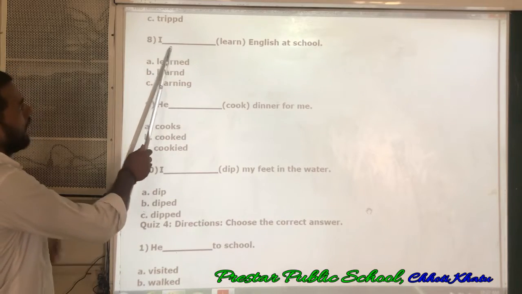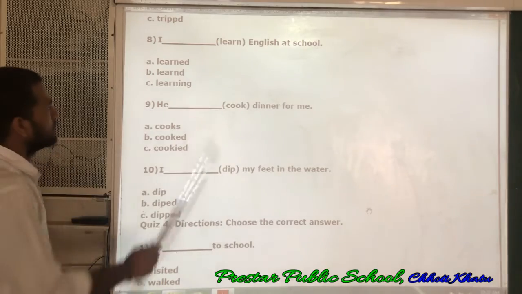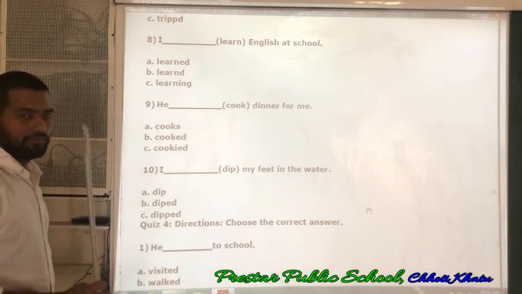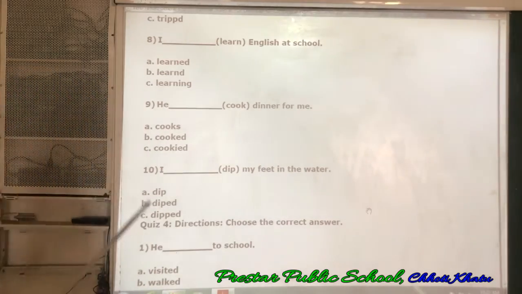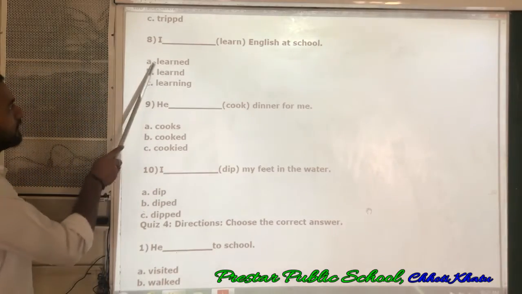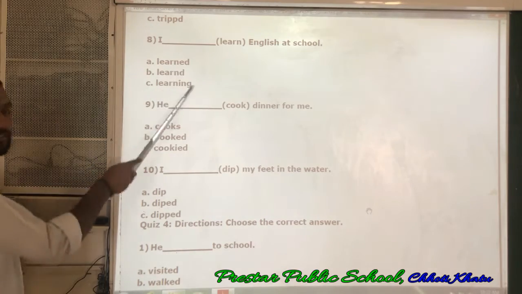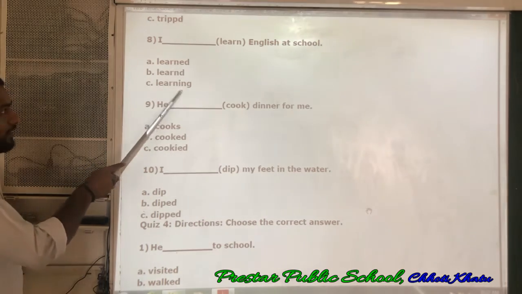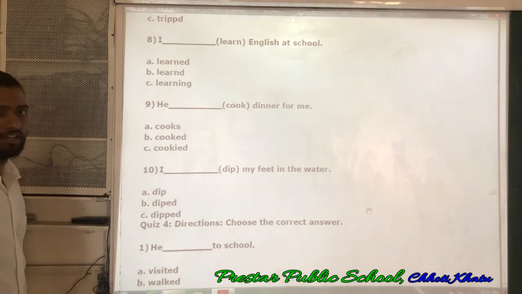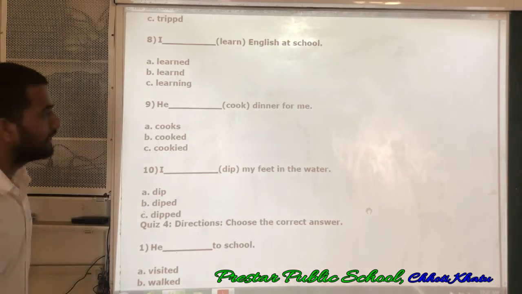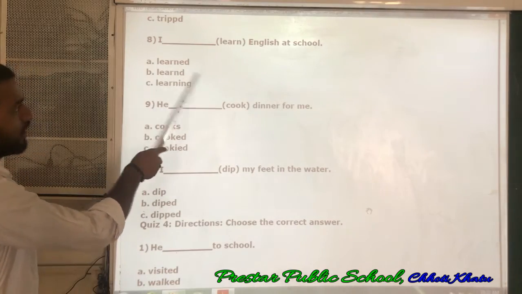Eighth one. I ___ English at school. See, what is the V second form we have to use? Because all the questions are of past tense. So learned is the correct answer. Okay? L-E-A-R-N-E-D. Learned. Learning is the present participle, means the ing form is there, and this is a wrong spelling. Okay? E-D should be added here, not simply D. If only D is added, then it is wrong. So this one is the correct answer.